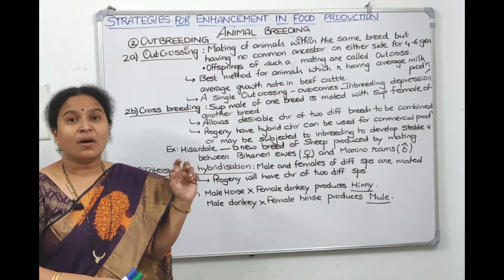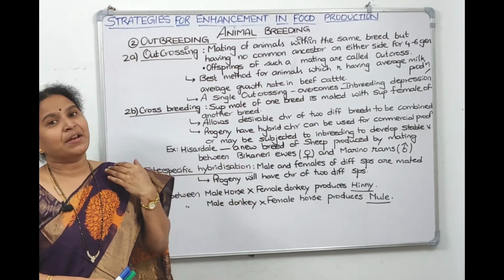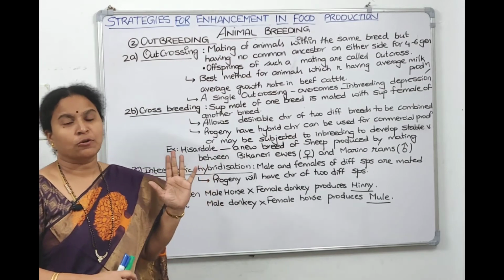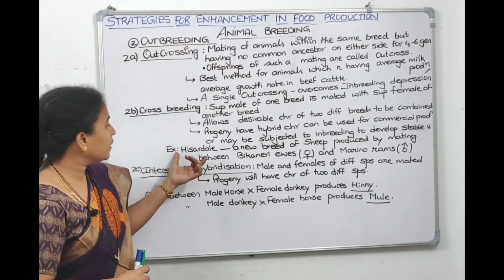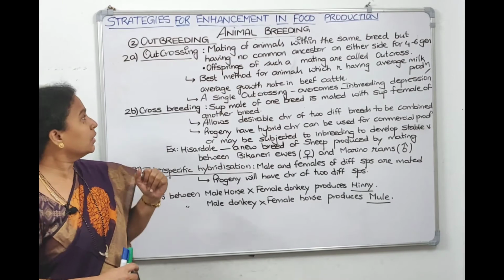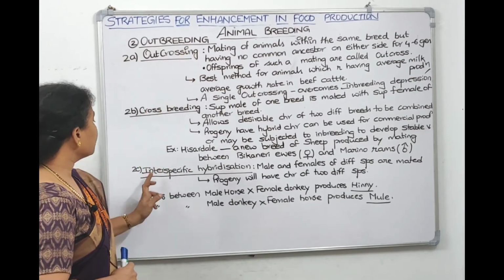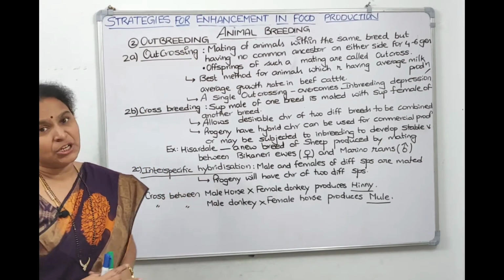So it gives better quality wool also. It can survive in any climatic conditions also. That is an advantage of Hisardale. Third type of outbreeding is interspecific hybridization.